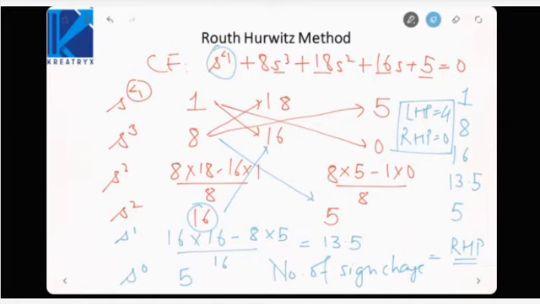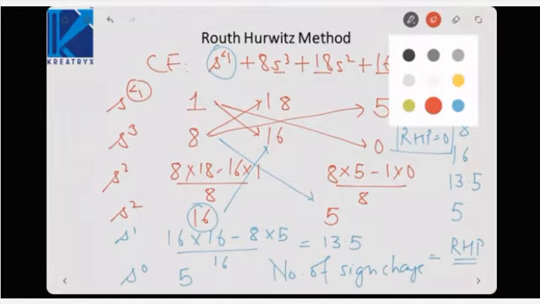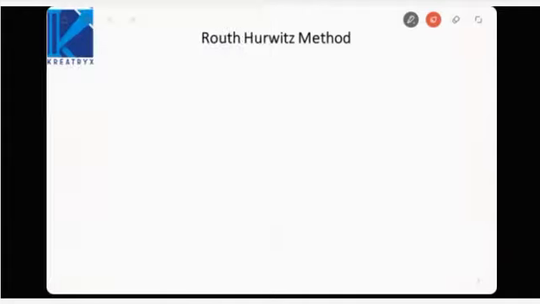Let me show another example. Suppose we take another system, 3s^4 + 10s^3 + 5s^2 + 5s + 2.